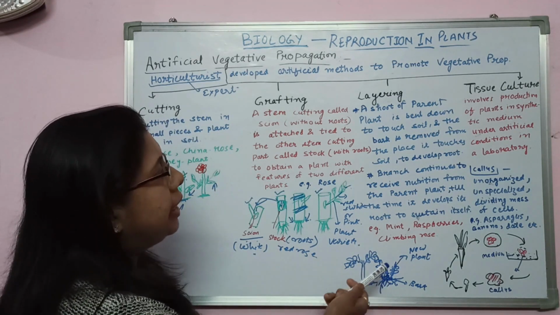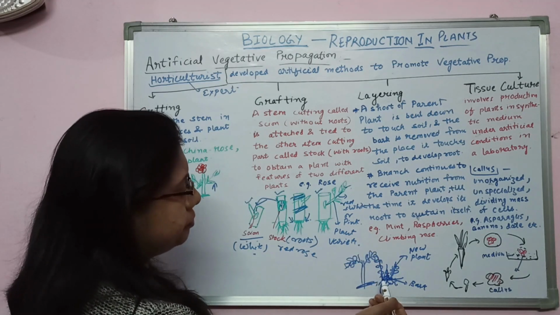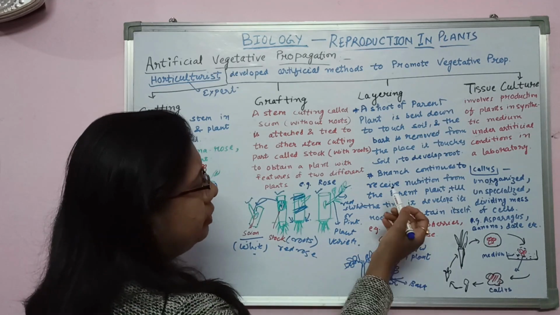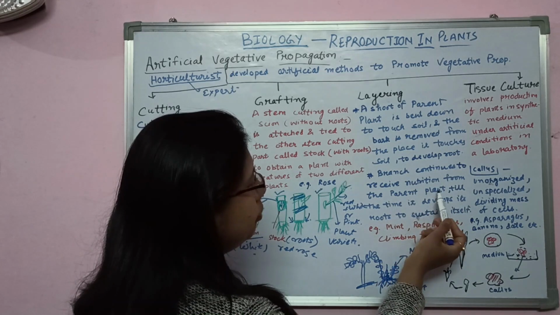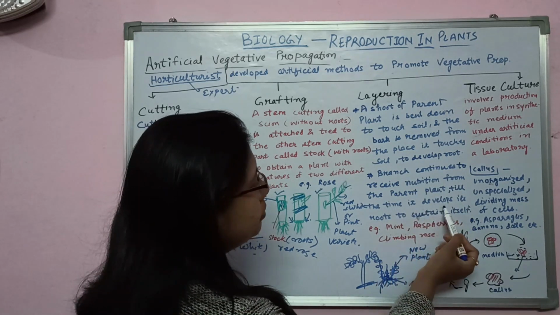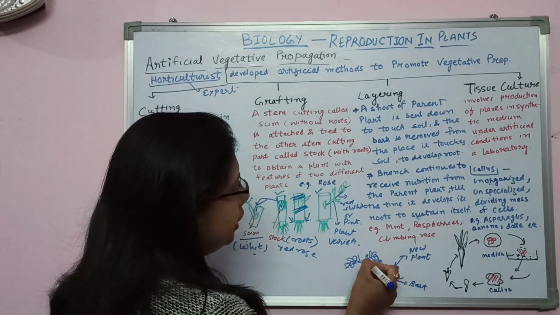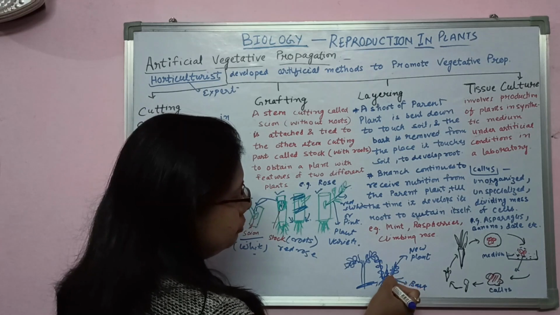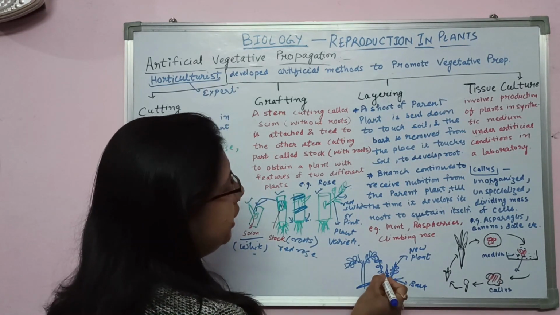Okay, what is the advantage of layering? Why is layering necessary? In layering, the branch continues to receive nutrition from the parent plant till the time it develops its roots to sustain itself. See what happens when you take the stem to the soil, remove the bark and put the soil on it. It remains attached with the parent body.